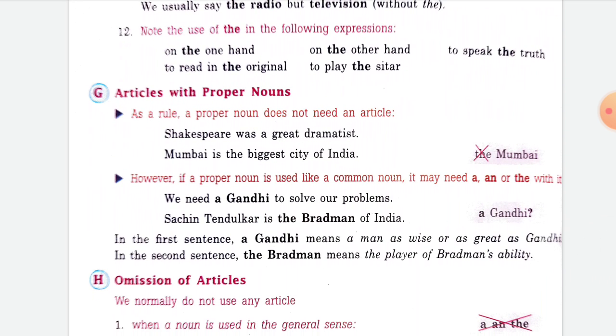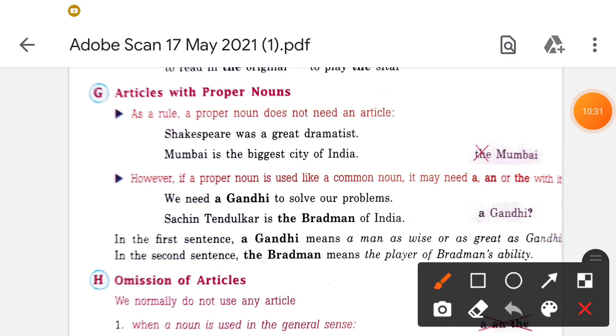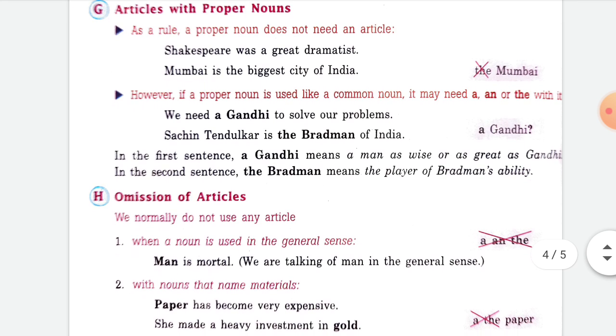Look at this: Shakespeare was a great dramatist. Mumbai, we are not using the. These are proper nouns, they do not need articles. Okay, so we need a Gandhi to solve our problem.